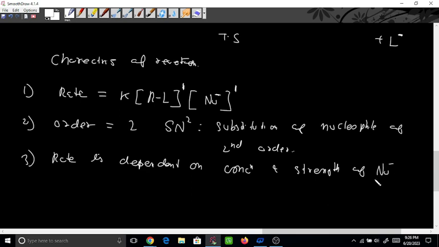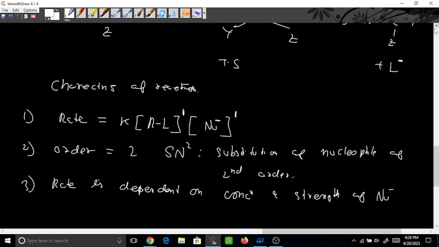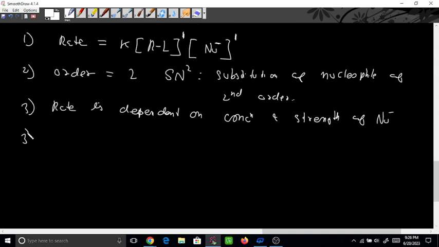Plus, is any carbocation formed here or not? Can you see any formation of carbocation? No, right? We don't see any formation of carbocation. So when carbocation is not formed, there will not be any kind of rearrangement. Carbocation rearrangement happens only when there is formation of carbocation, but here no carbocation is formed, so there will be no rearrangement.